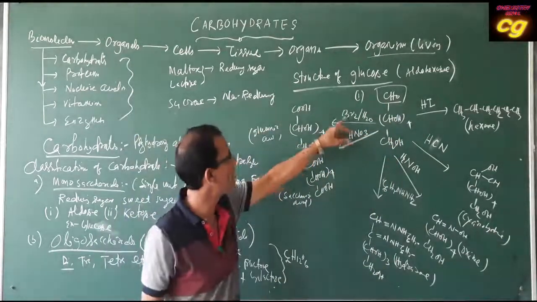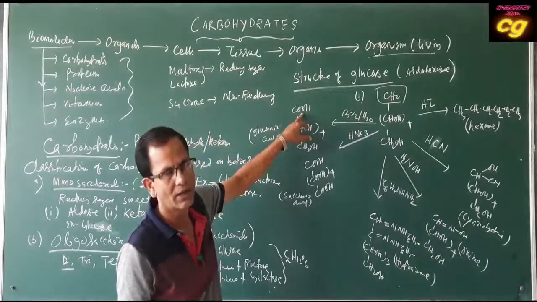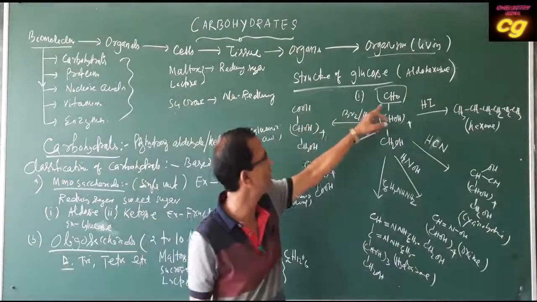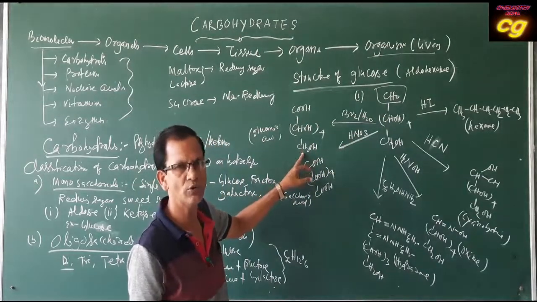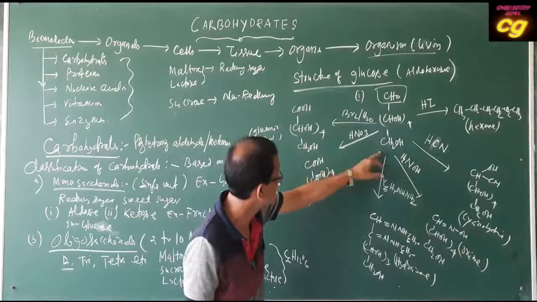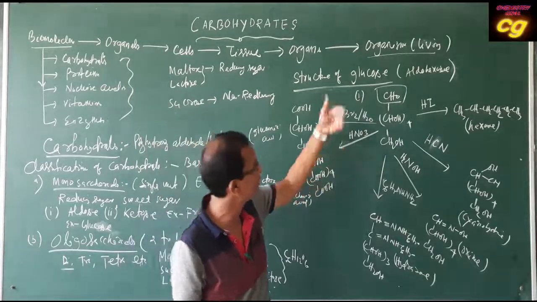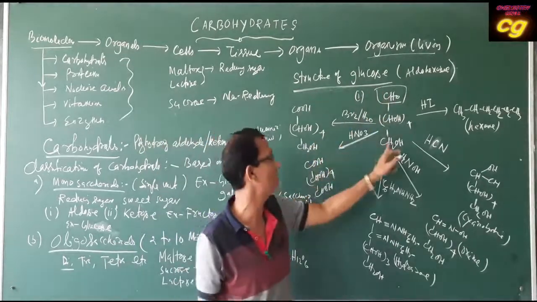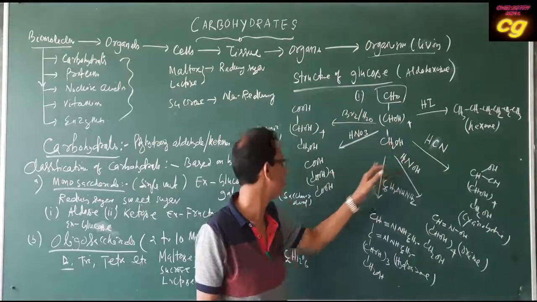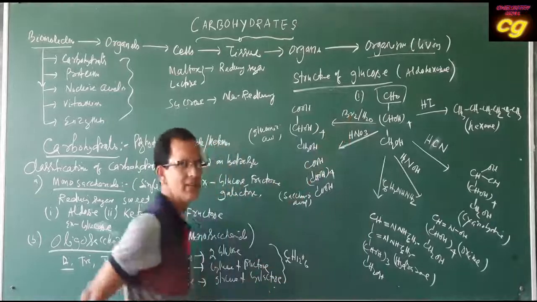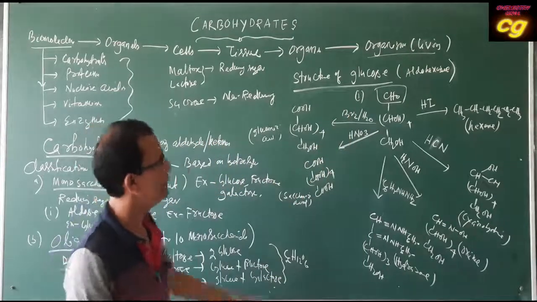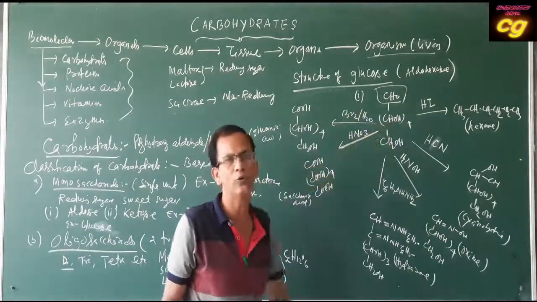Because bromine water produces a carboxylic acid, indicating an aldehyde group, but the terminal end having the CH2OH group has no change. But with nitric acid, both ends convert to acid. Because of the difference between bromine water and nitric acid, you can say that it has an aldehyde group and an alcohol group.